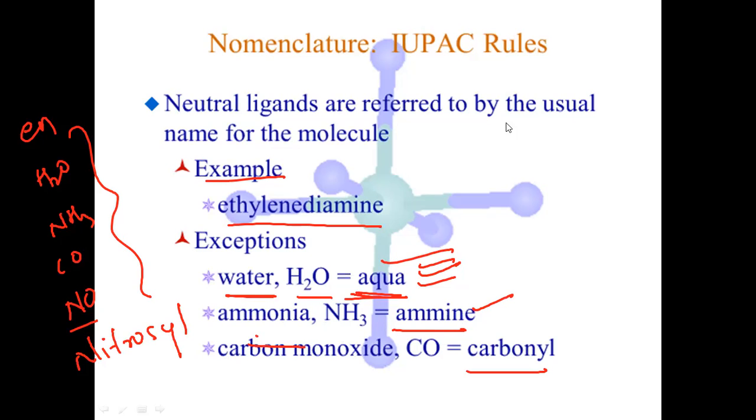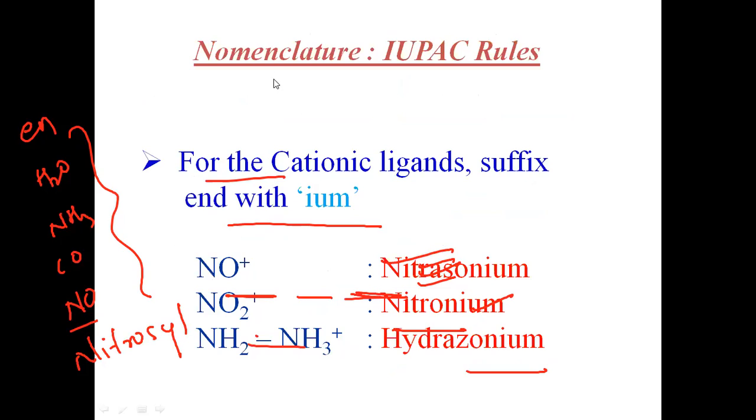Next, if it is a cationic ligand, what should I do?